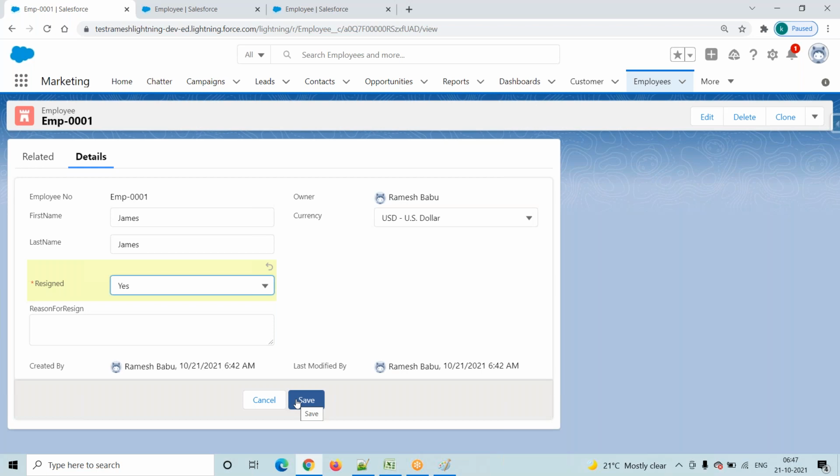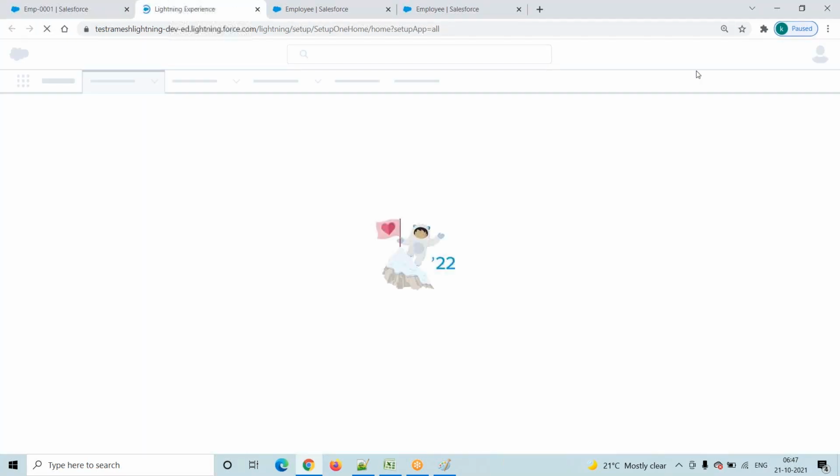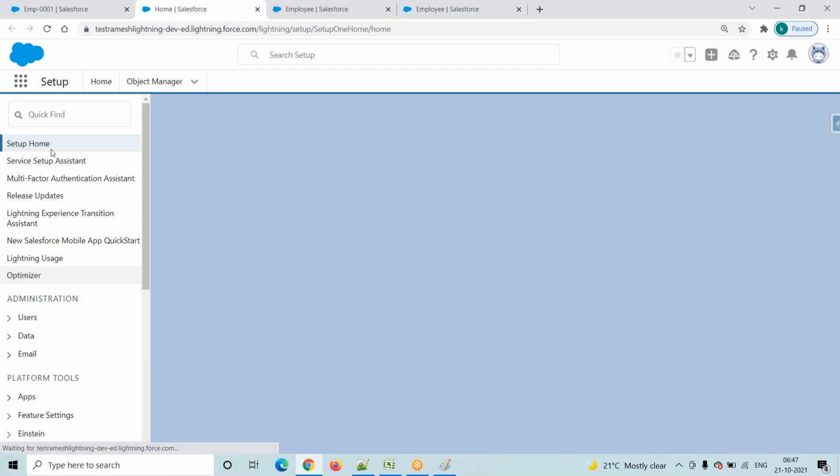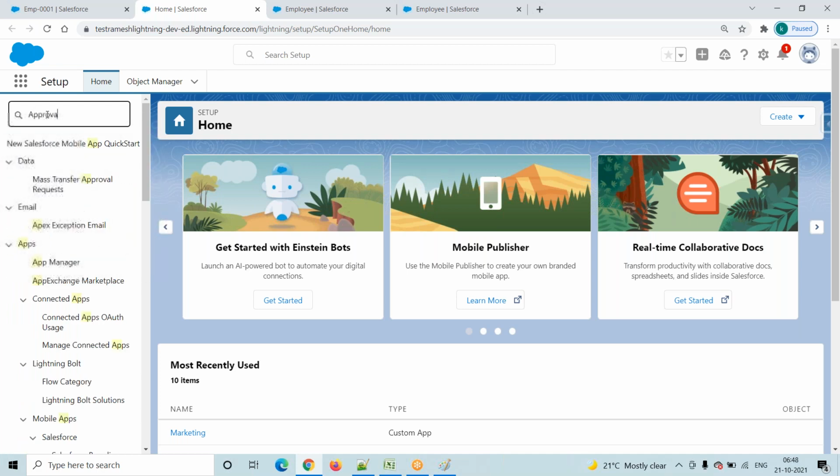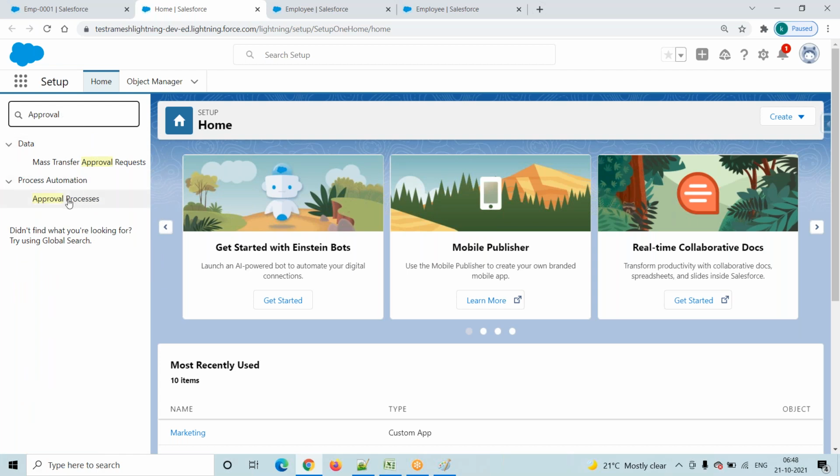To create an approval process, go to Setup, then go to Quick Find, not the Object Manager. In the previous session you also remember, right? Workflows, where we created workflows, were not under Object Manager. We directly go into Quick Find for workflows and approval process. Type approval process here.